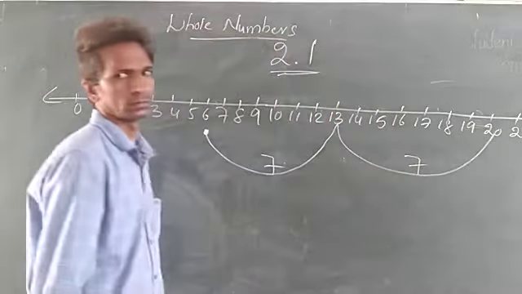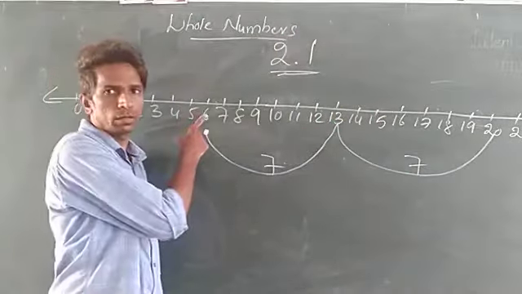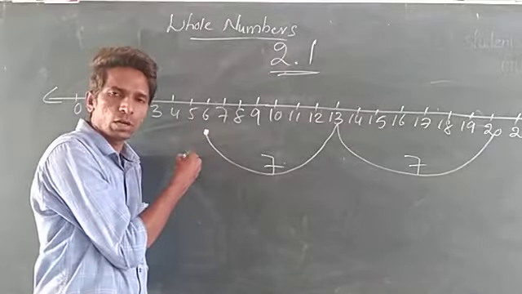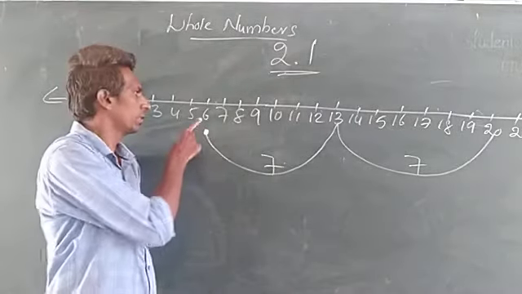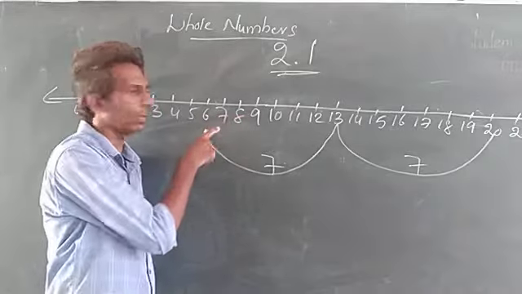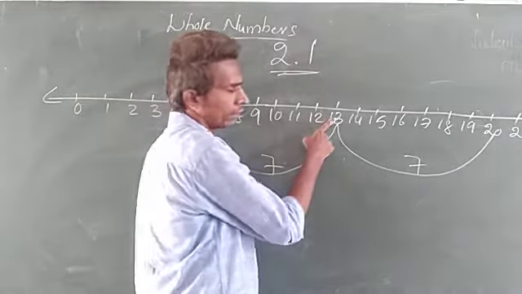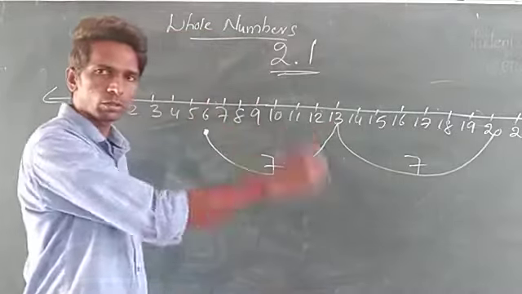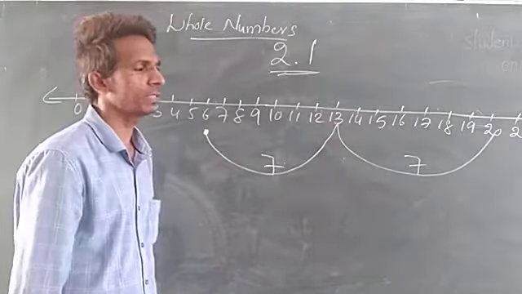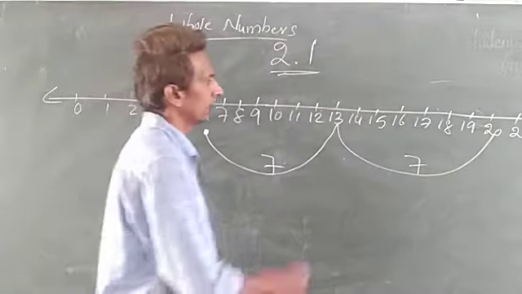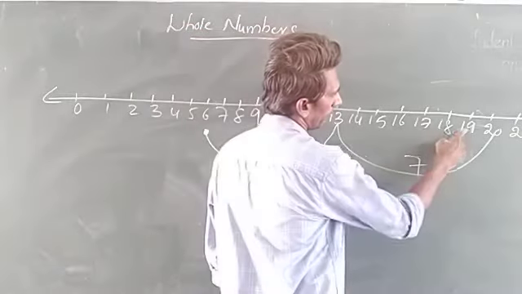So 7. From 6 onwards, 6 plus 7 means you want to go right side. Addition means, from 6, after 7 numbers: 1, 2, 3, 4, 5, 6, 7. From this number you want to add plus 7. Plus 7 means you want to go right side again.